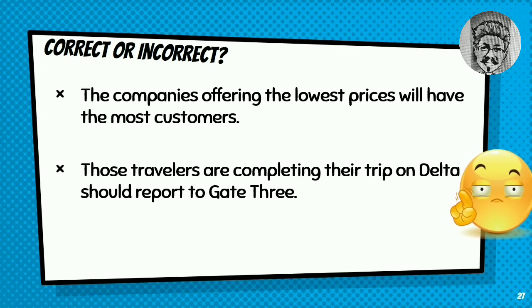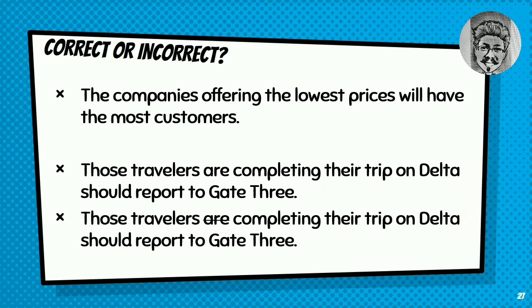To revise this sentence, kita harus menghilangkan are agar completing di kalimat tidak menjadi verb, melainkan menjadi adjective yang menjelaskan those travelers. So, the sentence will be, those travelers completing their trip on Delta should report to gate 3.